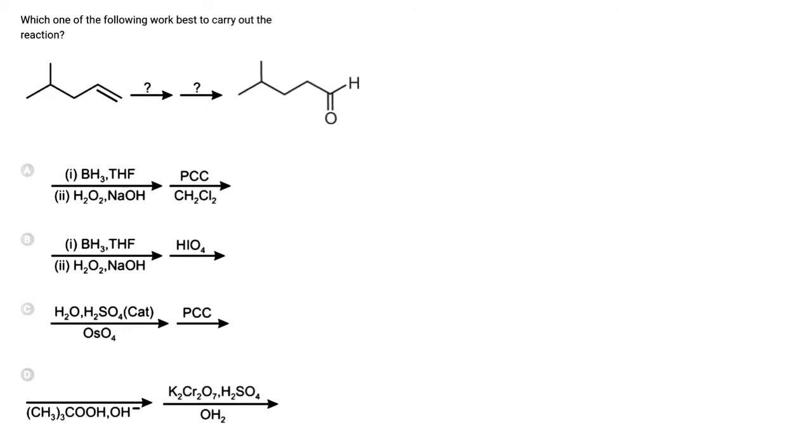In this reaction we have to convert this molecule into this. In the first case, if hydroboration oxidation is done in the first step, then after hydroboration oxidation it will be converted to alcohol, and overall addition takes place opposite to Markovnikov rule. So this is the product formed, and when this is reacted with PCC, pyridinium chlorochromate, in CH2Cl2, this alcohol would be oxidized to aldehyde. So this is the product formed, and hence aldehyde is formed in this case, and hence option A is correct.